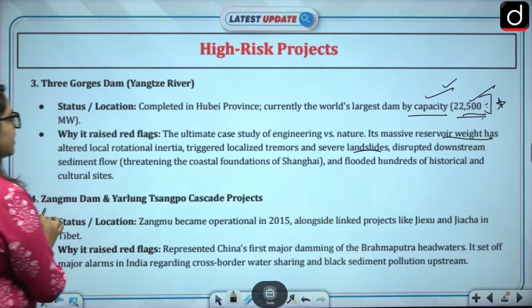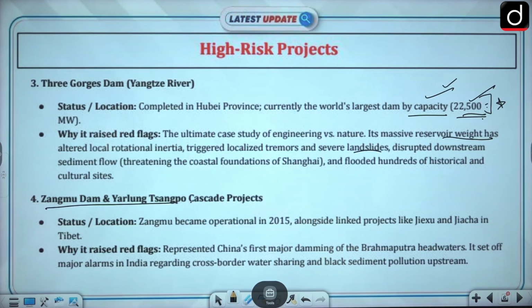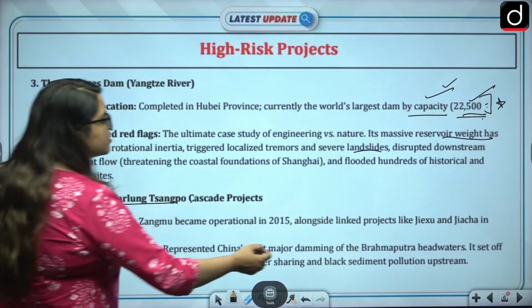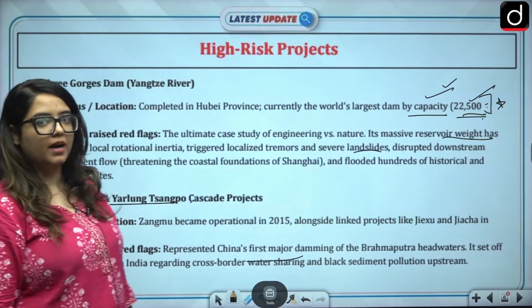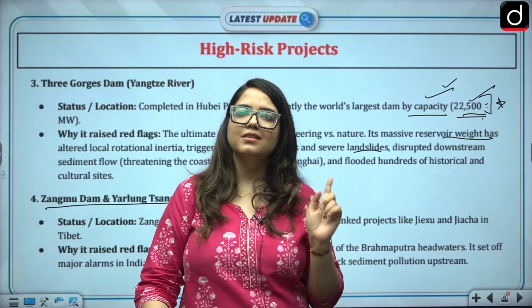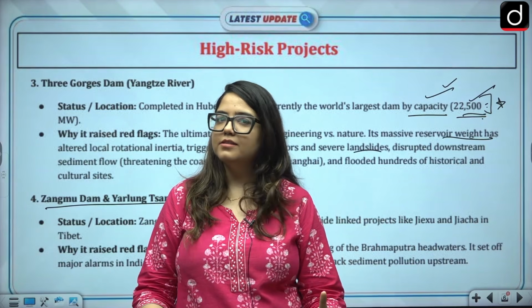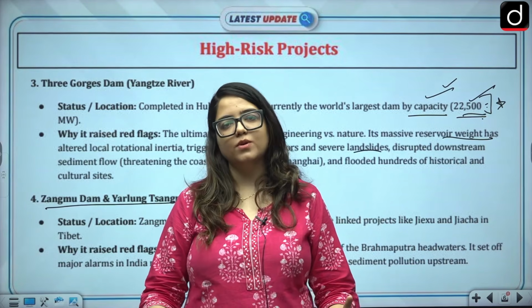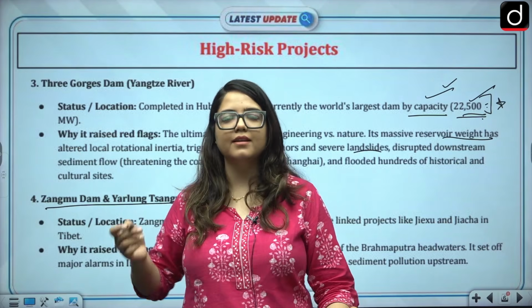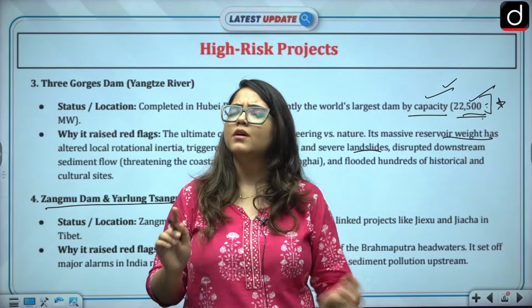And then we had the dam on the Yarlung-Tsangpo Cascade project in Zangmu, which became operational in 2015 alongside the Lincoln projects also. Why did it raise red flags? It represented China's first major damming on the Brahmaputra. And right here we said that this has begun and is not going to stop. And that is what is happening. Again and again, they are making more dams on the Yarlung-Tsangpo.